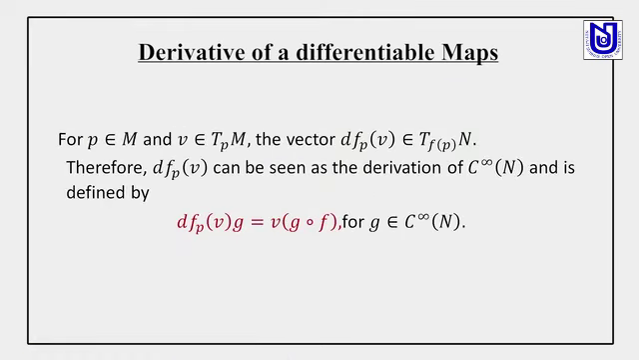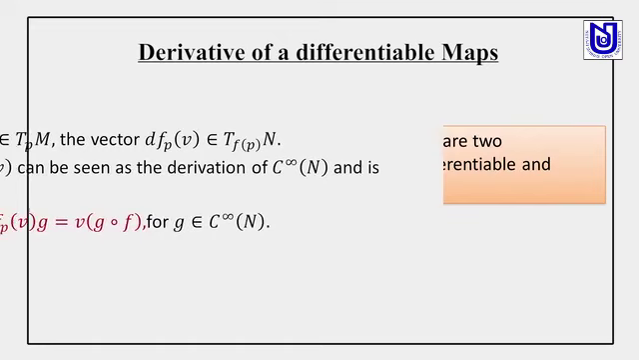For P belonging to M and V belonging to TpM, the vector dfp(V) is a tangent vector at the point f(p). Therefore, dfp(V) can be seen as a derivation on all smooth functions of the manifold N, and it is defined by dfp(V) applied to z, where z is a smooth function on N, equal to V of z composed with f.